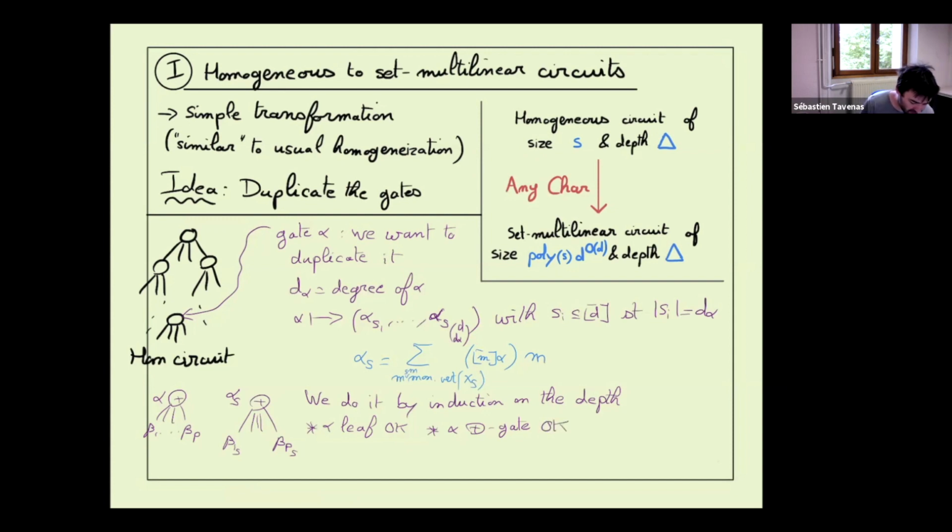Okay, so the only case which is a bit tricky is the multiplication. Let's say alpha is a multiplication of children beta 1 until beta p. What we want, so now if we want alpha s, what will it be?